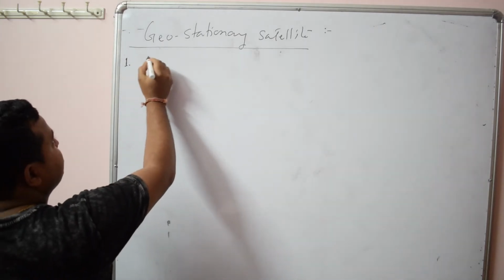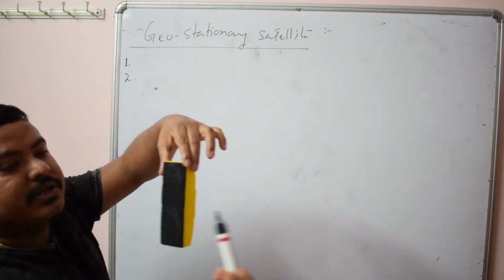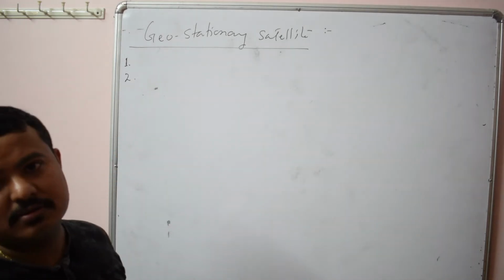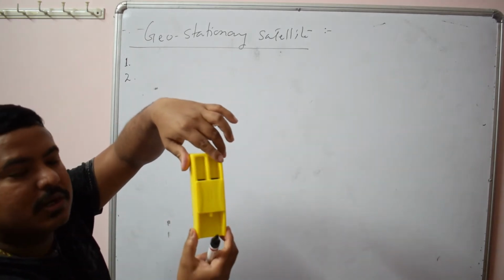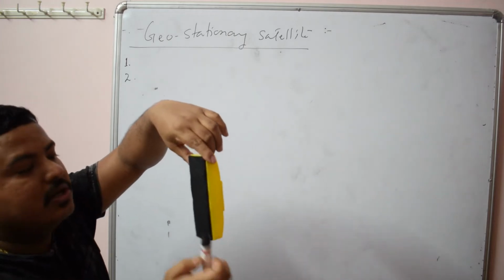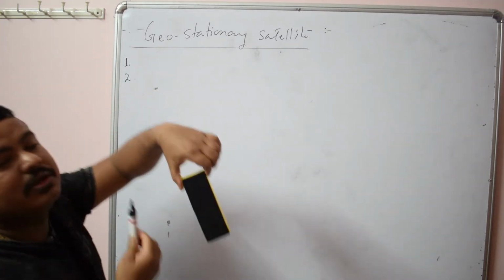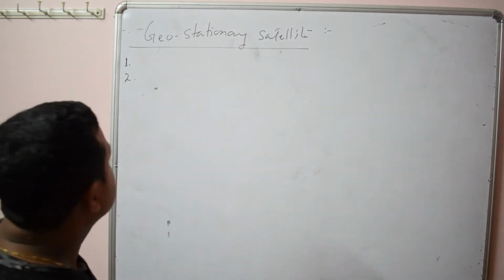Secondly, the time period of the satellite should be the same as the time period of rotation of the earth, because the earth takes 24 hours to complete its rotation around its own axis. So the satellite also revolves around the earth in 24 hours.